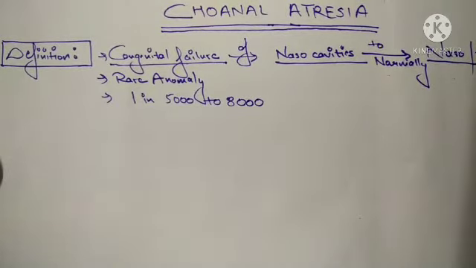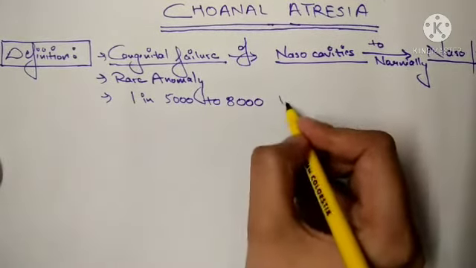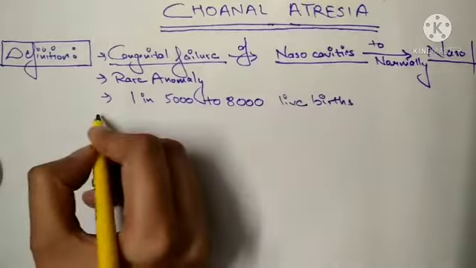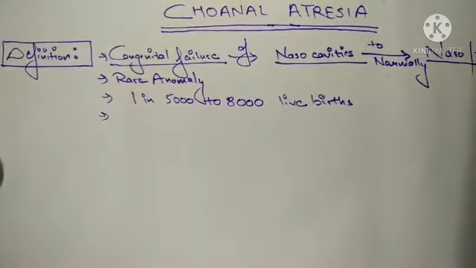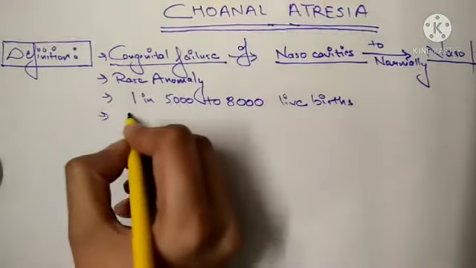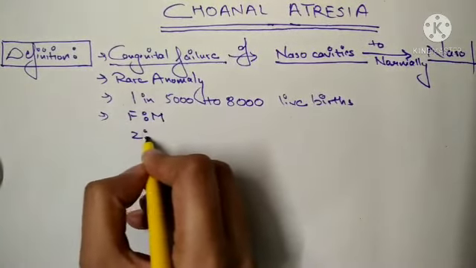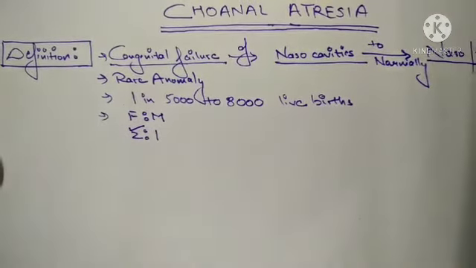And if you write the ratio of male to female, the ratio is 2:1. So yes, it is more common in females than in males.